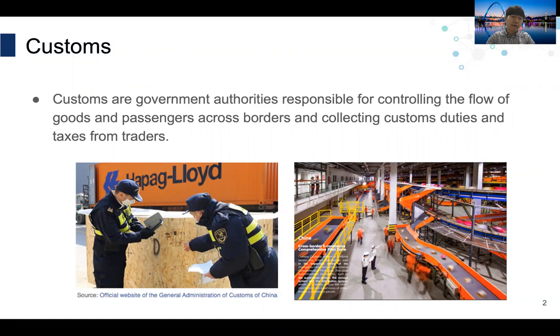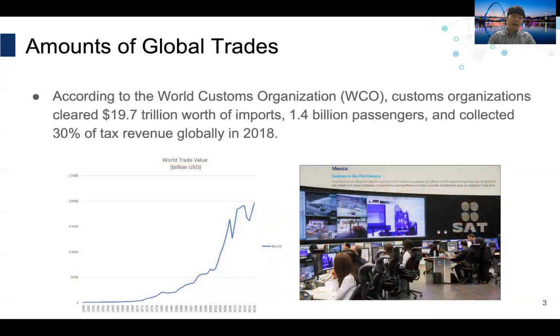To secure government revenue without interrupting legitimate trade flows, customs administrations around the world strive to develop ways to facilitate customs control. According to the World Customs Organization, around $20 trillion worth of imports and more than 1 billion passengers were cleared globally in 2018. Given the astronomical volume of cross-border flows, how to control less but better is the main task of customs administration. Naturally, the problem of customs selection becomes important, and this is where AI can help.